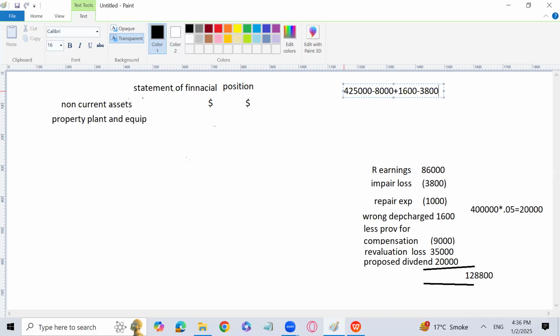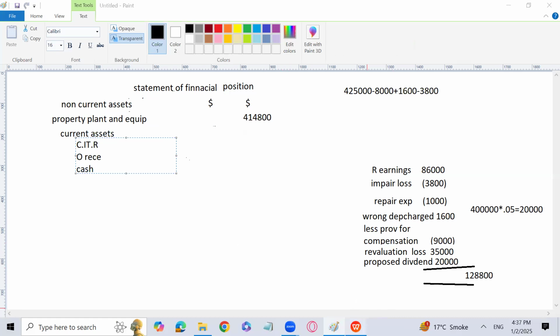non-current asset. So what is going to be the amount? That will be how much? Let me calculate, 414,800. So I'll write over here 414,800. Now I'm going to write the current asset section. That will come over here. We will have closing inventory, then we are going to have the trade receivable, then we are going to have the other receivable, and then cash and cash equivalent if given.